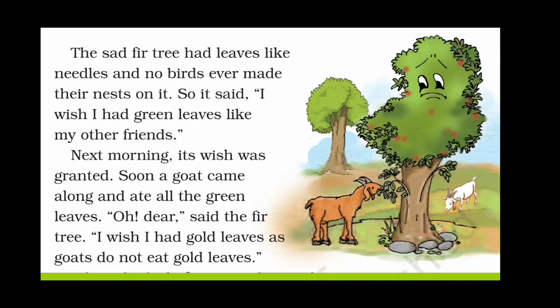His leaves became like other trees. Now what happened? Goats came and started eating its leaves. And the tree became sad once again because he did not want anyone to eat his leaves. So he wished for gold leaves. He wished that he should have gold leaves as goats do not eat gold leaves.